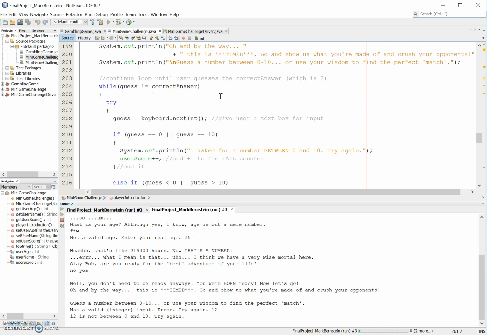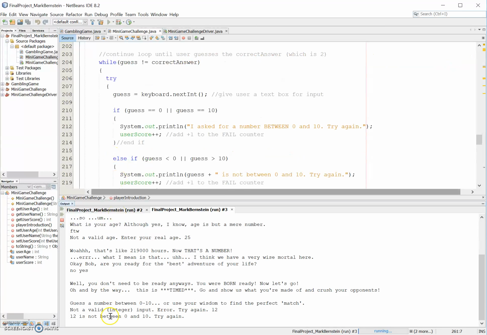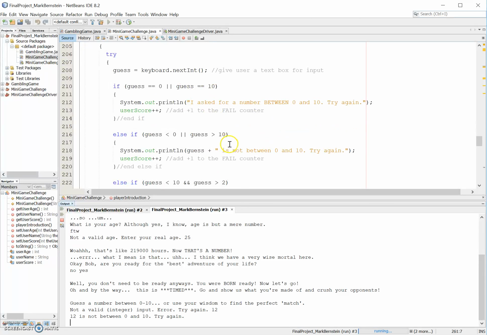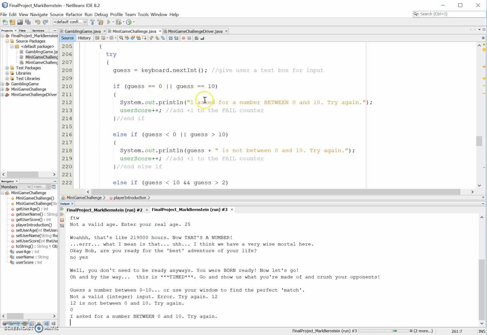So this is going to be inside the while loop. Well, it's trying to get the correct answer. This loop will continue while the guess is not the correct answer. So if ours is 12, it should print out not between 0 and 10. Look for that right here. It's going to be under this if statement because the guess is either below 0 or above 10. Now let's try if the guess is 0. This prints out just like it says down here.